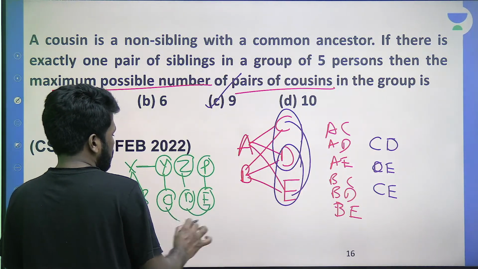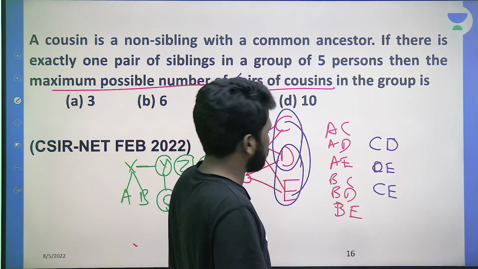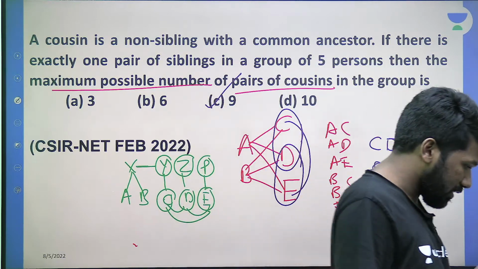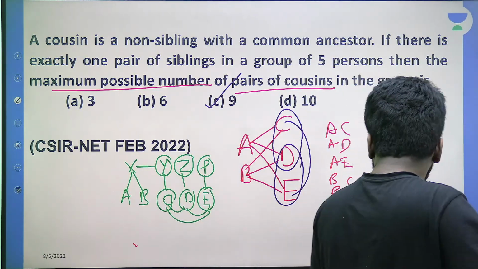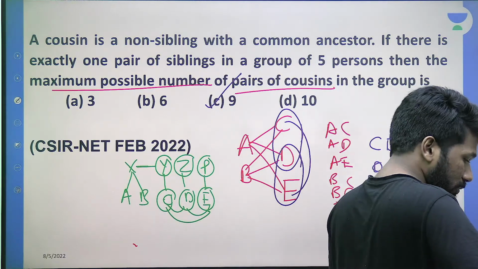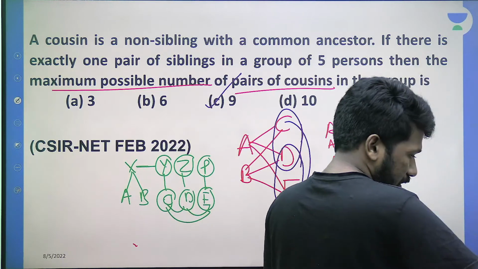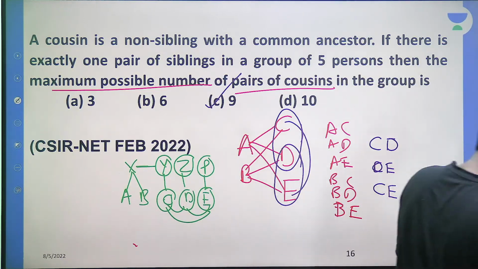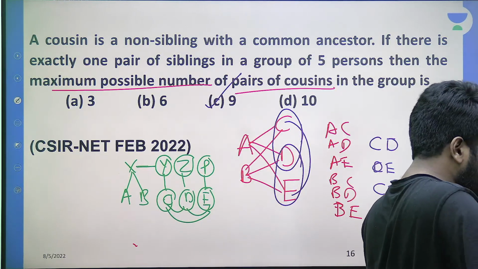Are you all understanding? That is how that 3 also should be counted. 9 is the answer. Is it clear to everyone? Many of you chose option B and option D also. I hope it is clear now how C is the correct answer. Good question this was. Not very difficult, but it had something to think about.